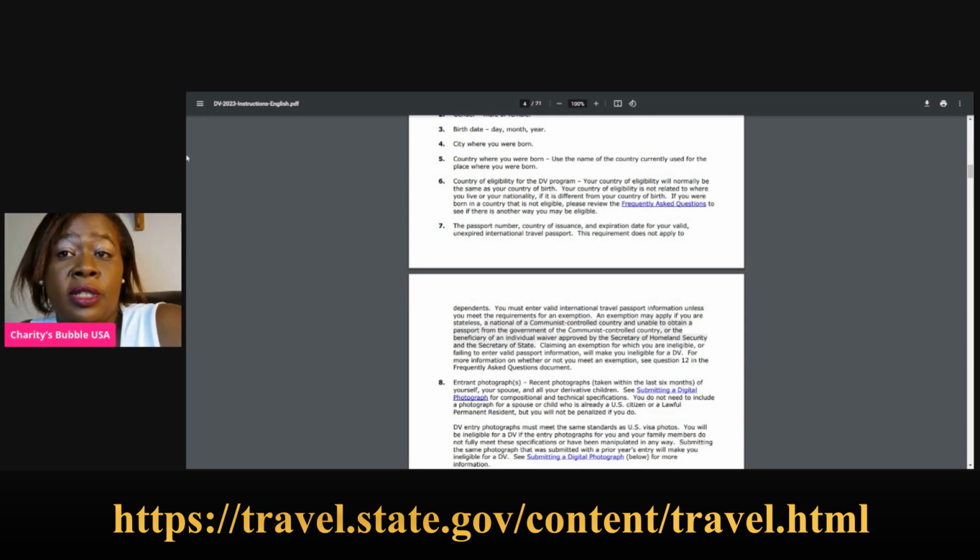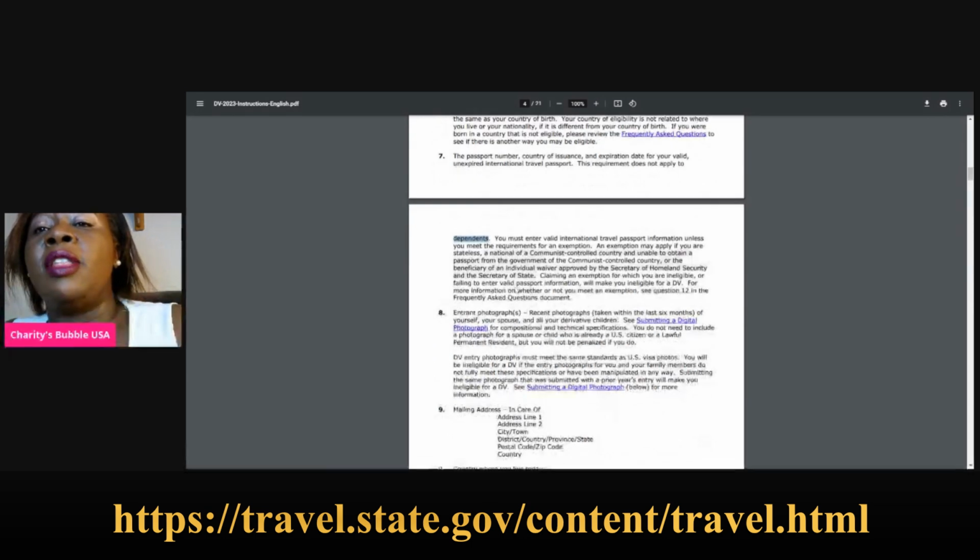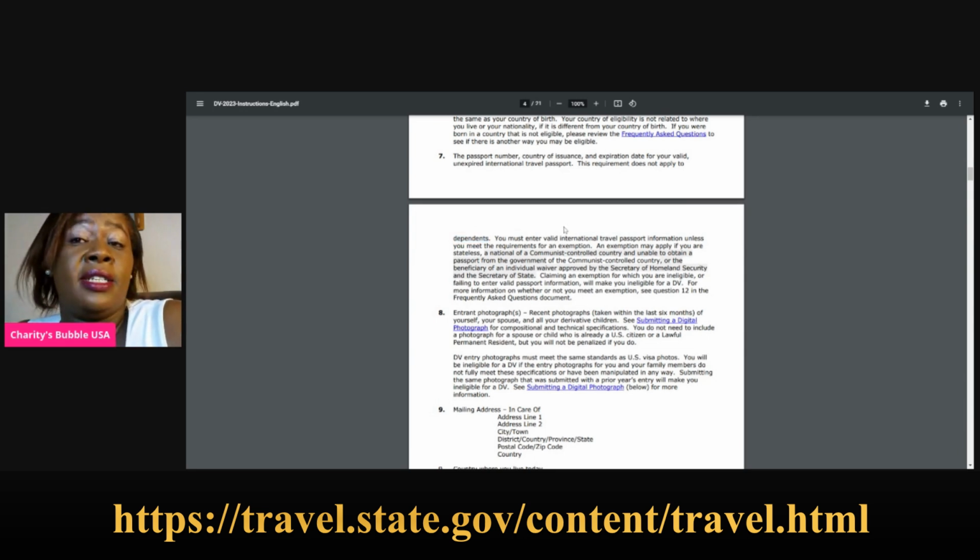Where did you get your passport? Make sure that it's current. This requirement does not apply to dependents, so it is only the primary applicant who needs that. You must enter a valid international passport unless you meet the requirements for an exemption. So make sure that your passport is valid.